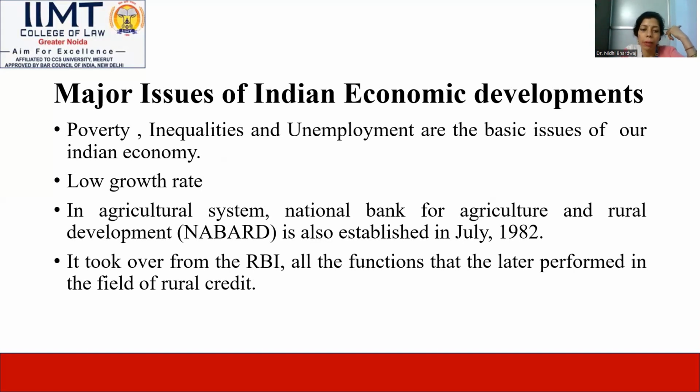Other things performed in rural development credits, these are all the basic things that separate developed and underdeveloped countries.